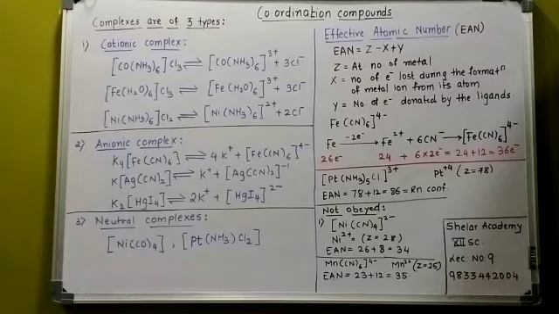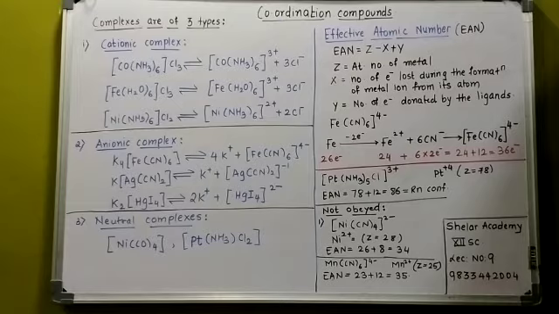So how do I find it out? It is 24 plus 6 times 2. What is 6? The number of cyanide ligands, and how many electrons will each donate? 2 electrons. So it is 6 into 2, that is 12. So it is 24 plus 12, that comes to 36 electrons. And normally EAN is equal to the atomic number of the inert gas. That is what it usually comes to. There are some exceptions to this too, so I say most of the times.